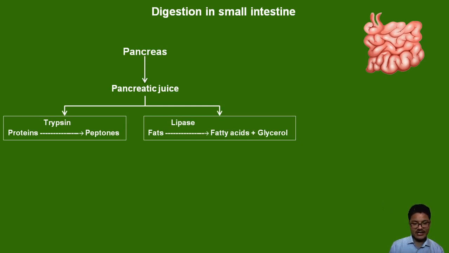Lipase is essential in breaking down fats into fatty acids and glycerol. Fatty acids and glycerol are the simplest forms of fats, formed by the action of lipase on fats. Bile juice helps in activation of lipase.